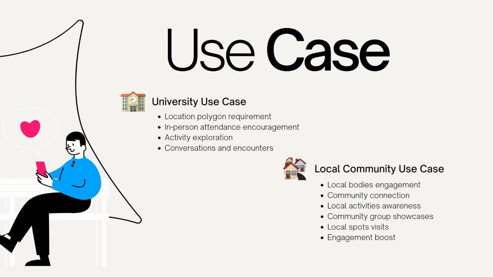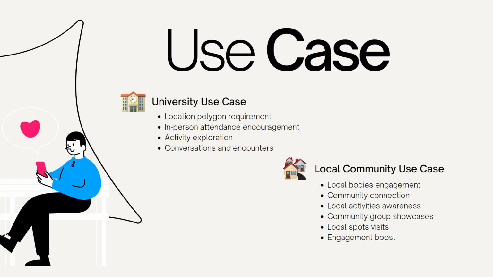Firstly, for universities, events such as Open Day are often spread out across a large campus, and users are sometimes too shy to go to stalls where they can learn about a club or society. Since Vent requires you to physically be in the location polygon of an activity, it encourages users to attend in person and to visit more activities, which will lead them to interesting conversations and encounters they would have otherwise missed.